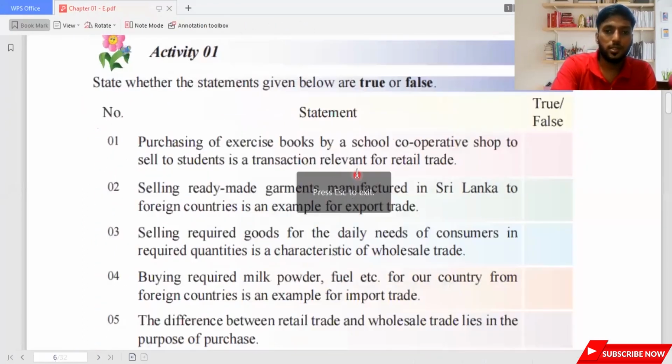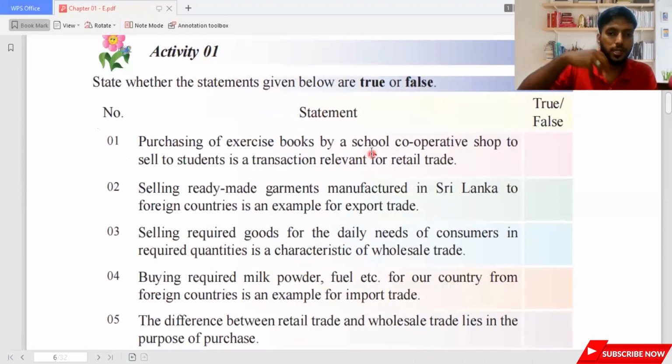Actually, the first one is true. The reason is that they are purchasing and they want to give it to students, so it's a final consumption. We said true. The second thing we said: selling ready-made garments manufactured in Sri Lanka to a foreign country is an example of export trade. So you sell the product from within the country to outside the country, it is an export trade. Completely, it's true.